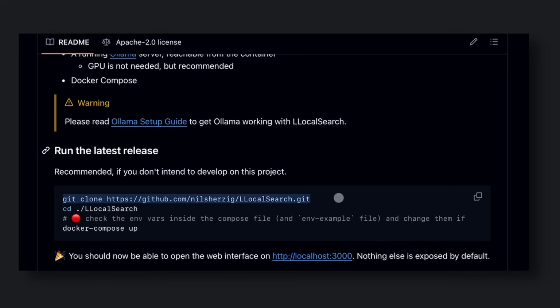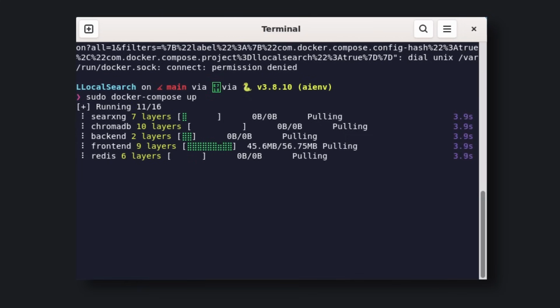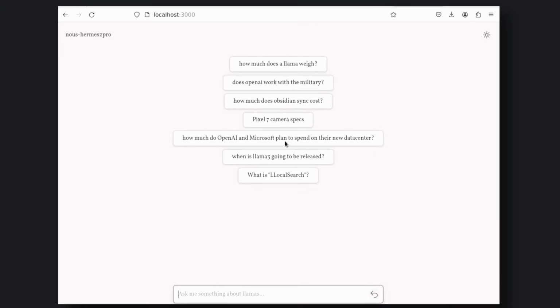First, copy this command and paste it into your terminal. This will clone this repo onto your machine. Then, copy and run the second command. Once done, copy and run the third command. Now, the application is running. Go to localhost with port 3000, and you'll see this screen.